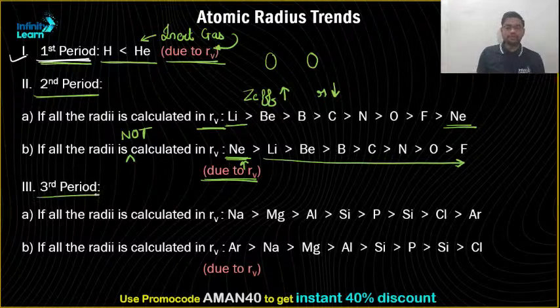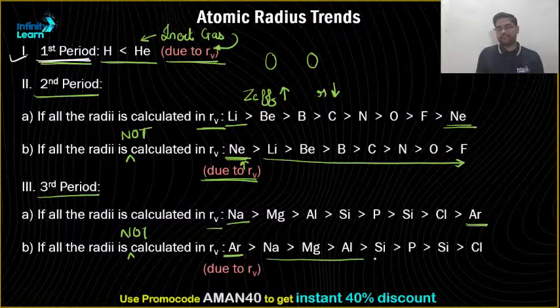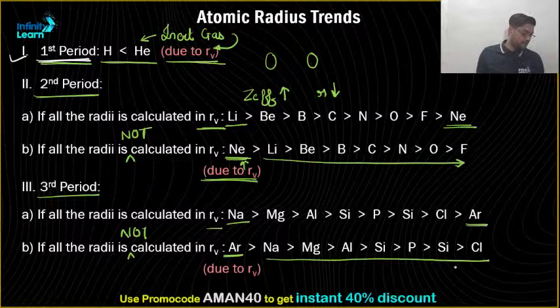In the third period also, if all the radii are calculated in RV, then sodium will be the maximum and argon will be the least. But if all the radii are not calculated in RV, then argon will be the maximum, and the rest of the trend will remain the same. Clear?